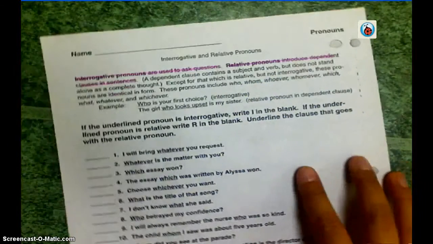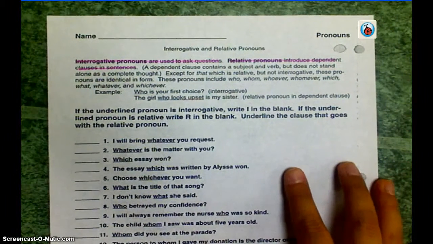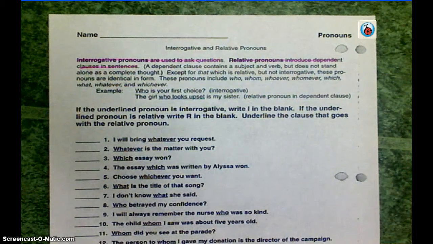Now, we haven't talked about dependent clauses and independent clauses. That has to deal with types of sentences, and we will get to that, but it tells you a dependent clause contains a subject and a verb, but does not stand alone as a complete thought, okay? So you might have the phrase, I went to the store, and that's a complete thought. You know, who or what did it? What did I do? Went. Where did I go? The store, right?